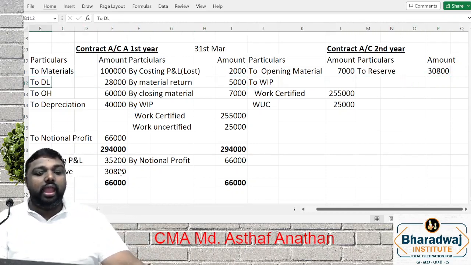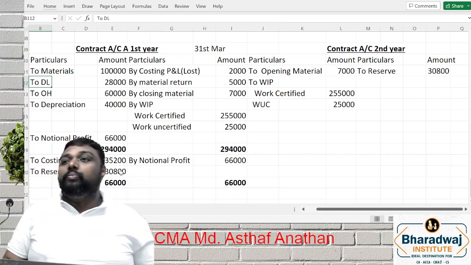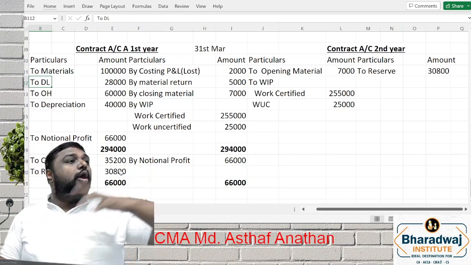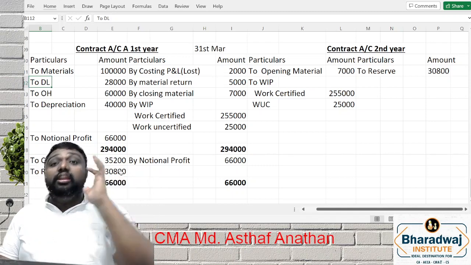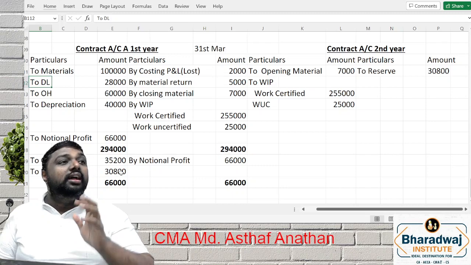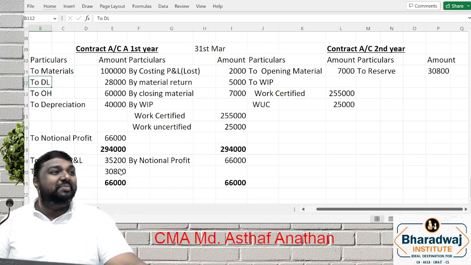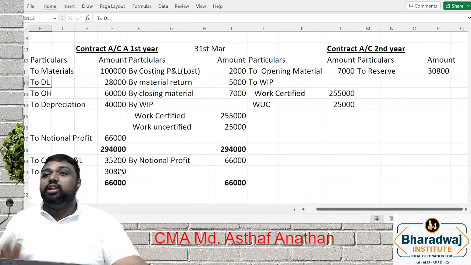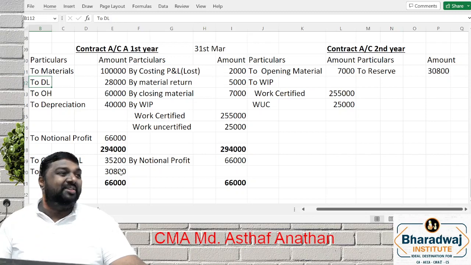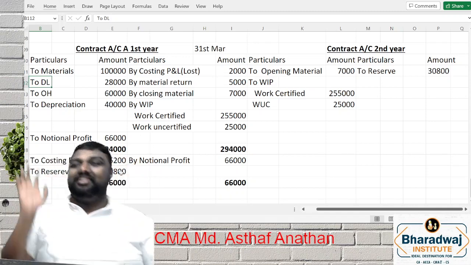So this will be an opening of a contract. So what will come? Your closing material will become opening material. Closing work in progress will become opening work in progress. If any reserve is there, that will also come in the opening. That will come not on the debit side, that will come under the credit side. The reason is that it is a short-term adjustment. You have to close the accounts. That is the reason we go with work in progress. Clear or not?